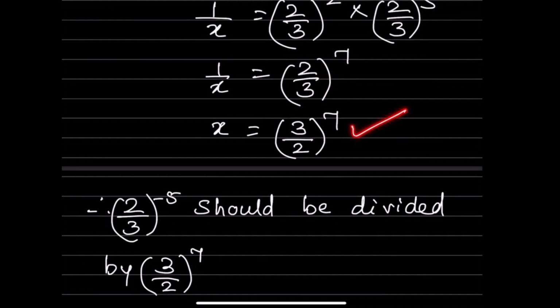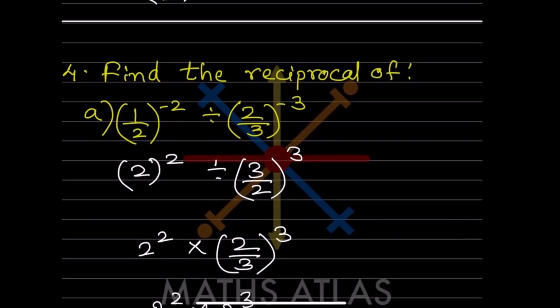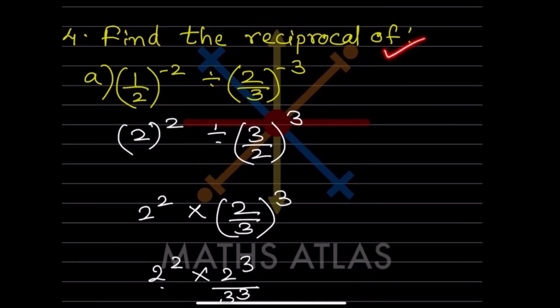So you can write here, therefore (2/3)^-5 should be divided by (3/2)^7. Now here we have to find the reciprocal of it. First thing, we are not going to directly find the reciprocal. First thing, let us solve this problem here, because now this is negative again. Here we have to make it a positive, that will be 2 raised to 2. This division the same. This is negative, now let us make it a positive first. So we have to flip over, that will be (3/2)^3.